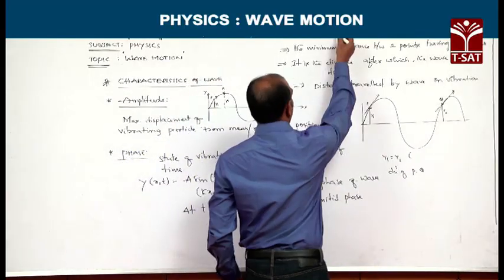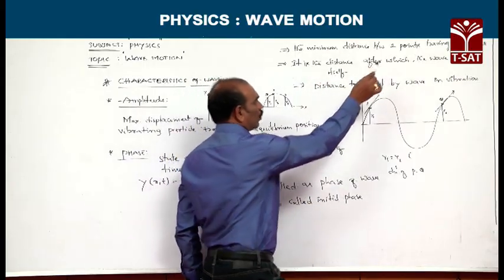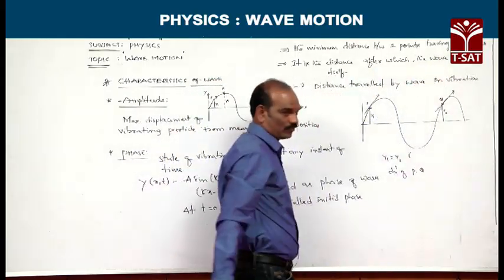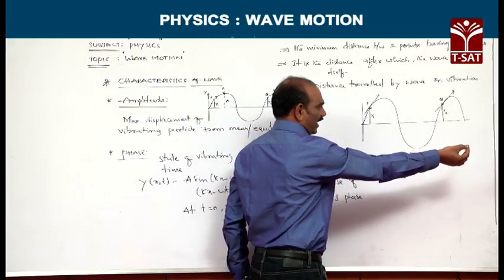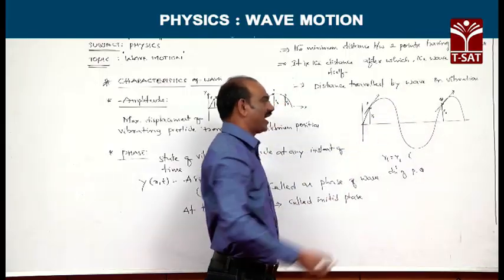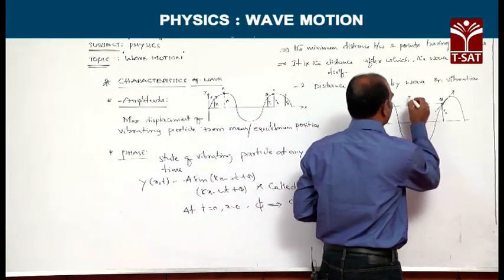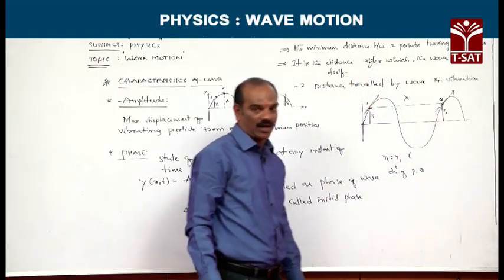So, here wavelength is nothing but the minimum distance between two points having same phase. There is only one point successive to P which is having same phase, that is Q. So, the distance from P to Q is nothing but a wavelength lambda.